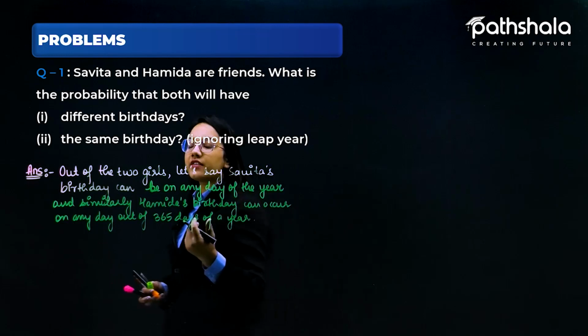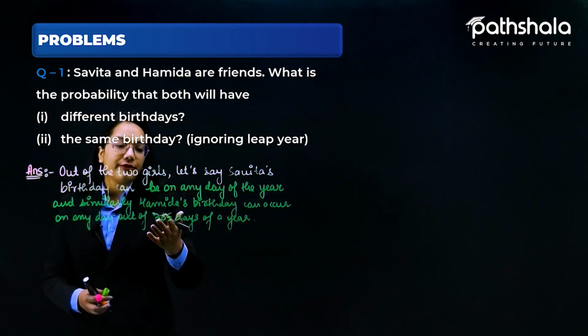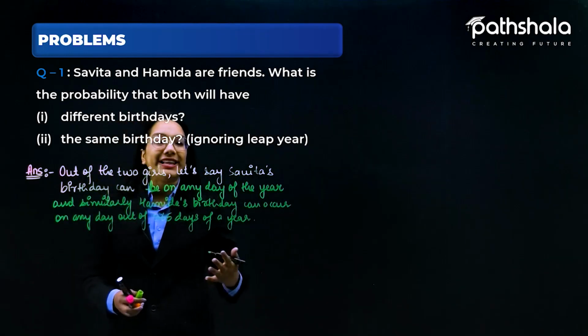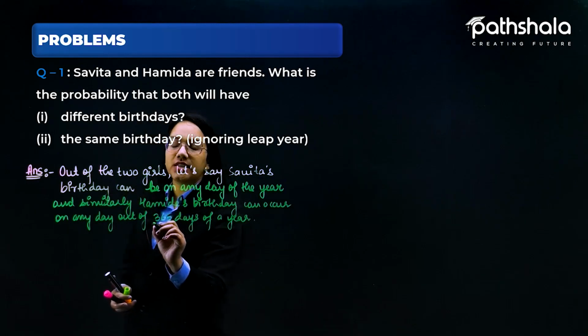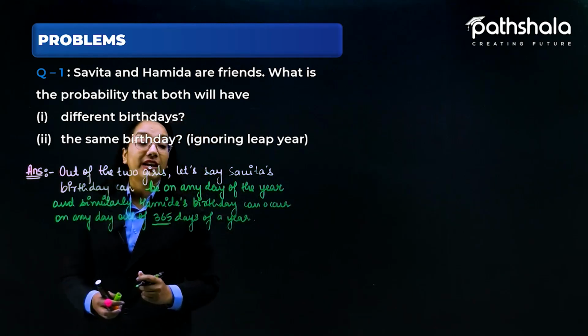So basically we are assuming the 365 days as equally likely over here.